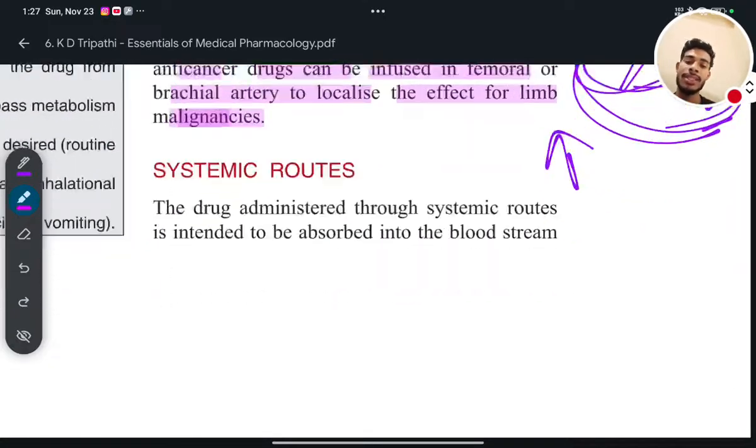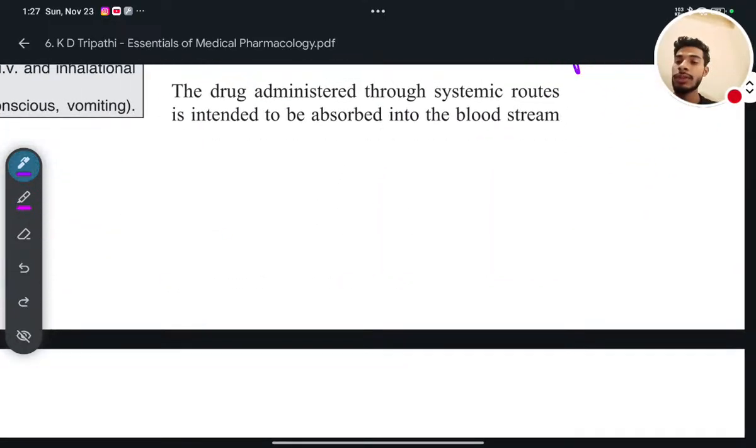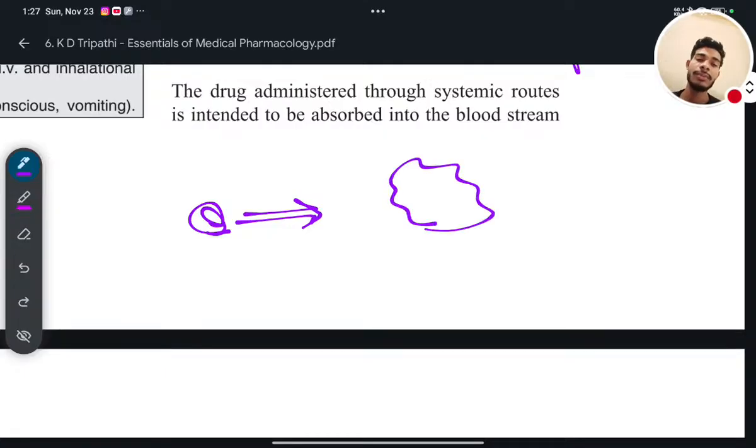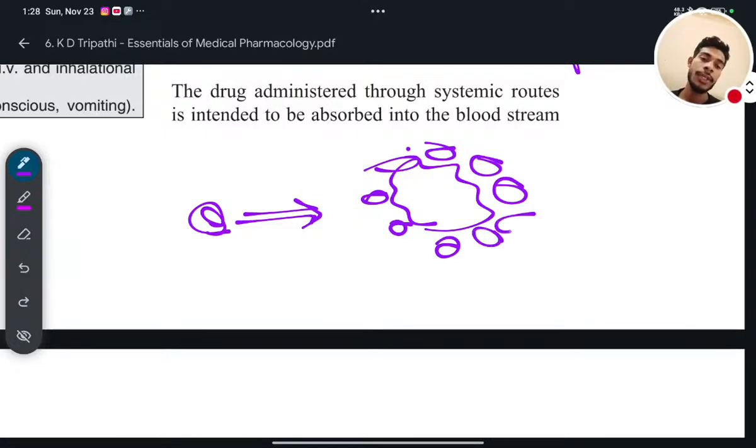So malignancy means actually what will happen when the tumor grows. First it will be like a benign tumor. Then after that it will lose some properties and it will gain some properties. So what are the properties it will lose? That is contact inhibition. Contact inhibition means when a cell grows, if the cell gets in touch with the surrounding cell, then it will stop growing. When it comes in contact with the surrounding cells, it will stop growing. That is called contact inhibition.